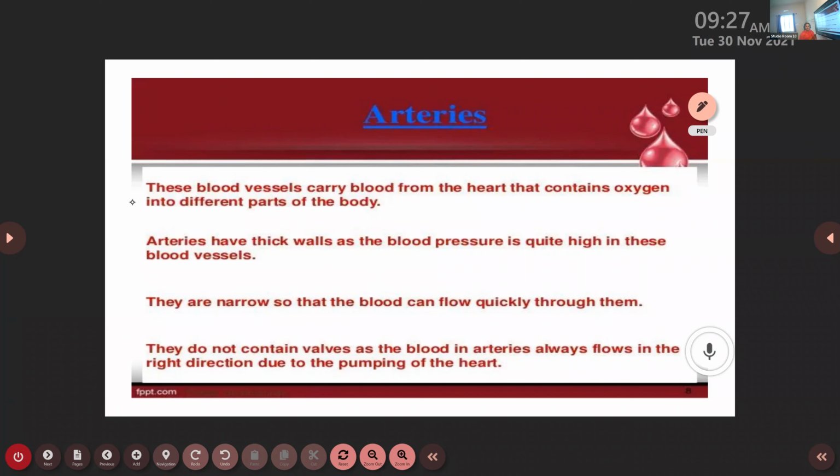Arteries are the type of blood vessels that carry oxygen-rich blood from where to where? From the heart to different parts of the body. So this is the major function of arteries.